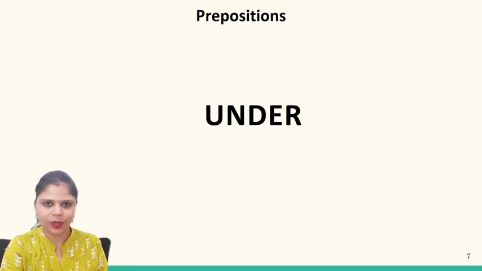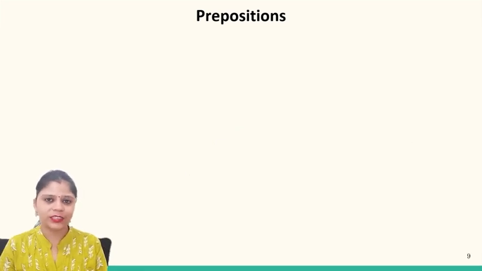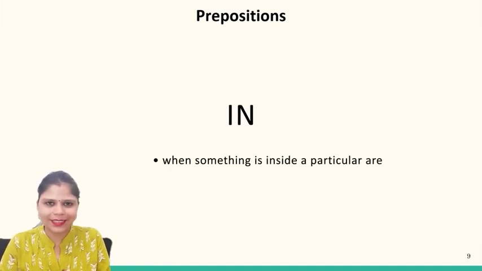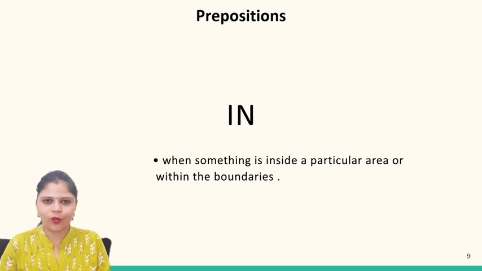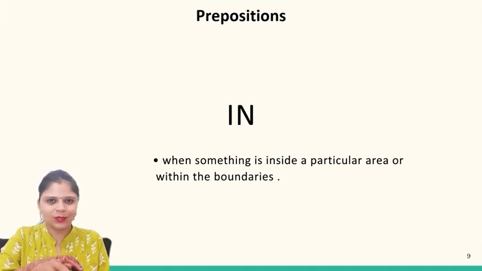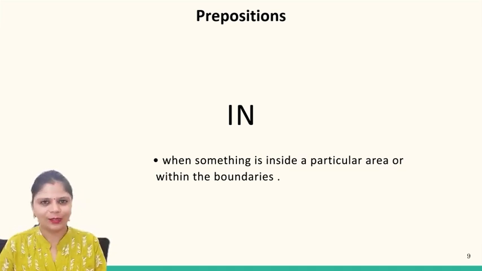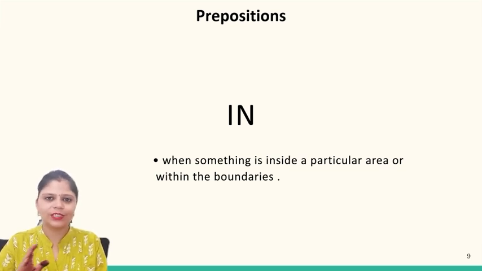Now let us move to the next one. Now we have another preposition, that is in. In is used when something is inside a particular area or within the boundaries. For example, the man is walking in the garden. The boy is bathing in the river. It means he's in that particular area only. The ball is in the box. They are playing in the garden. So they are within the boundaries.